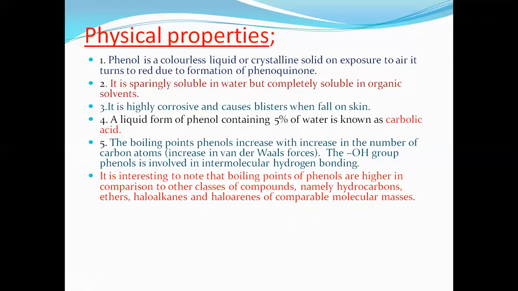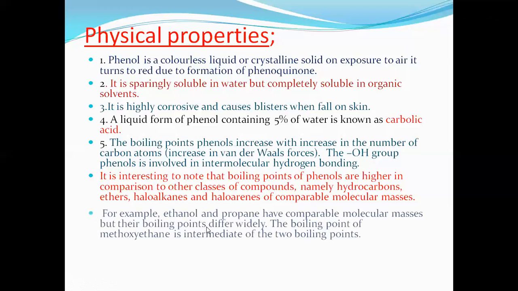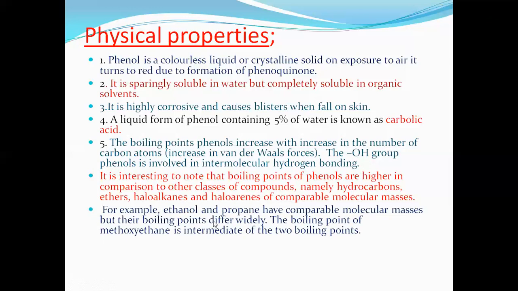Due to intermolecular hydrogen bonding, the force of attraction is strong, so they have high boiling points, but that type of intermolecular hydrogen bond is absent in hydrocarbons and ethers. For example, ethanol and propane have comparable molecular mass, but their boiling points differ widely. The boiling point of methoxyethane is intermediate between the two. It was explained while explaining ethanol.